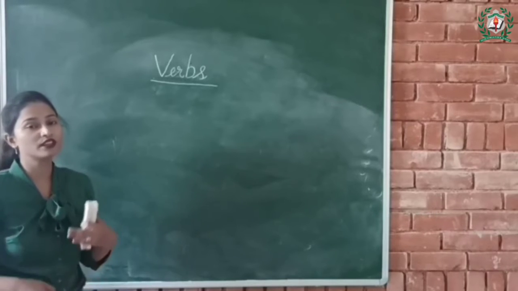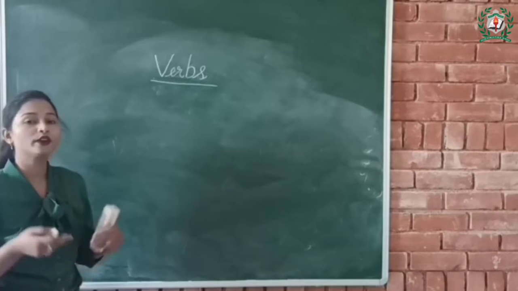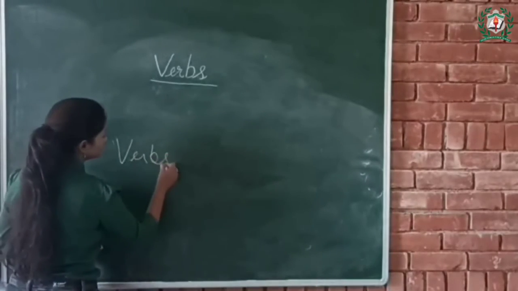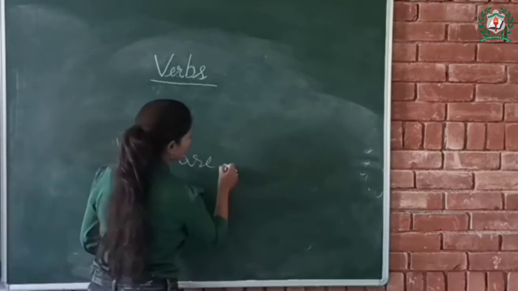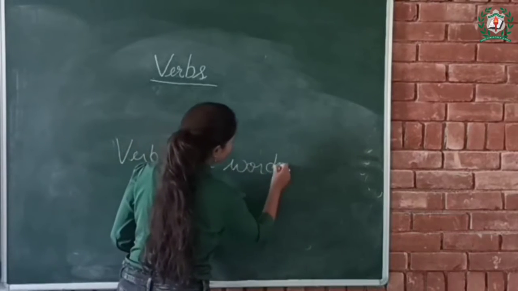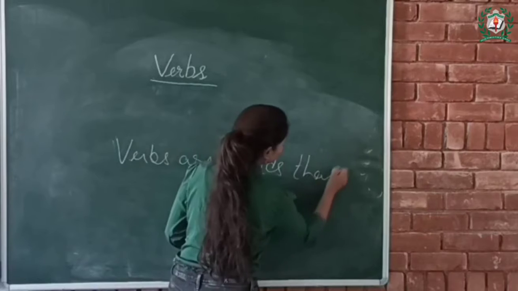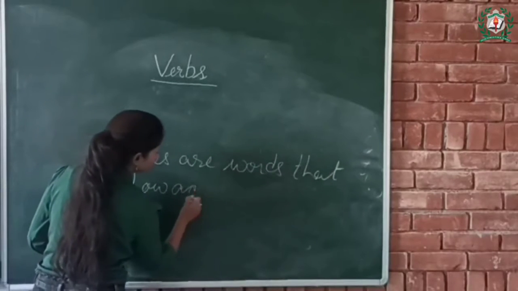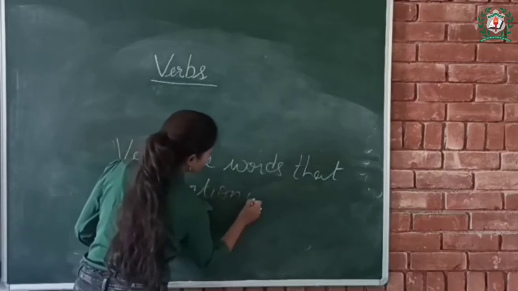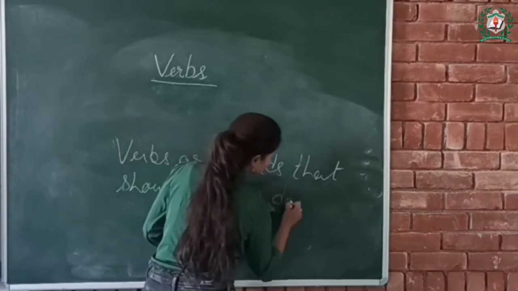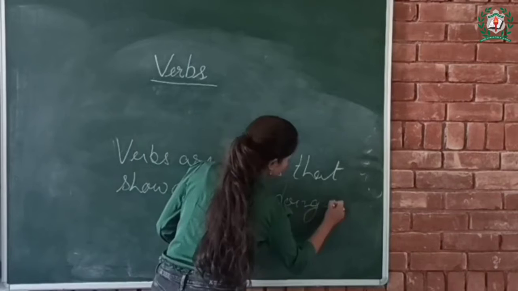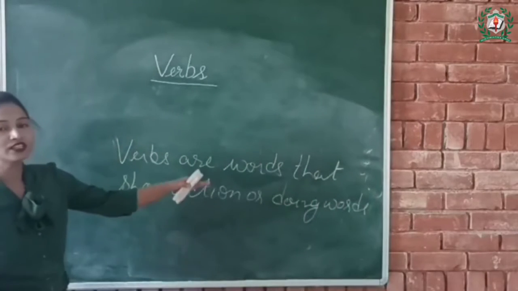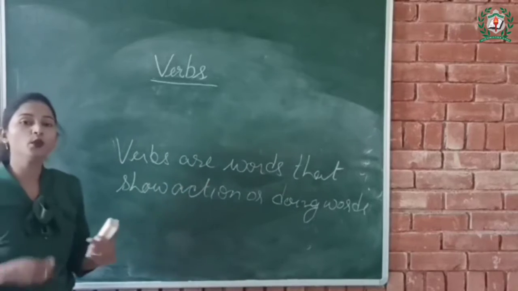Today we are going to study about verbs. What are verbs? Verbs are words that show action or doing words. So verbs are words that show actions or doing words.